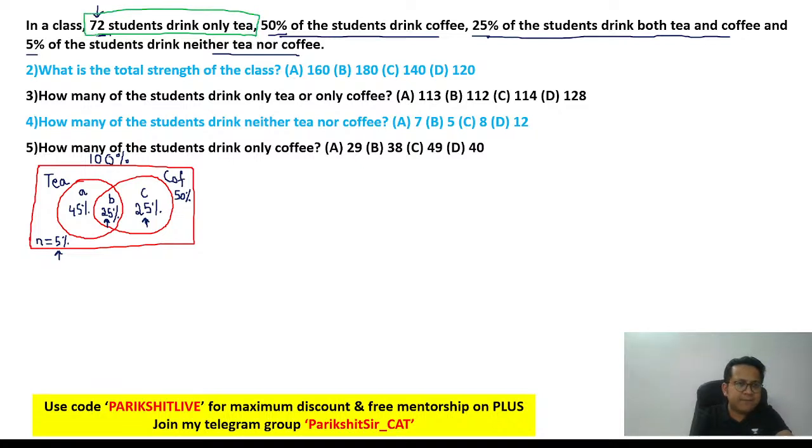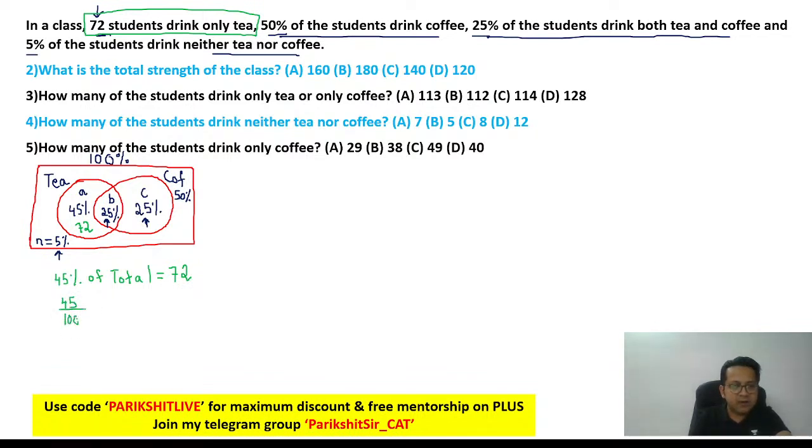So only tea, which is A, is 72. Only tea, which is A, is 70. So if you want to do the calculations, it simply means 45% of your total is going to be equal to 70. 45% of your total is equal to 72. So can you calculate the total number of students?